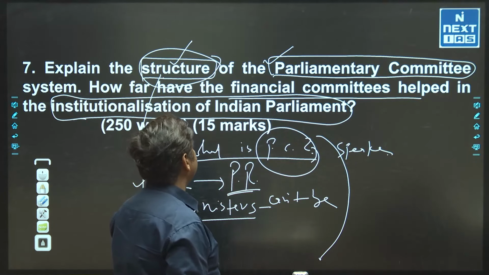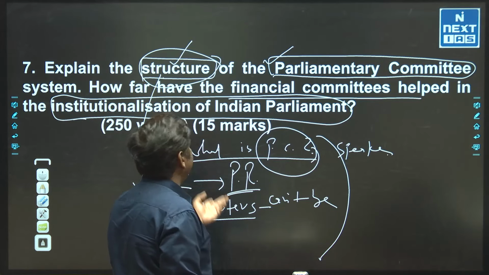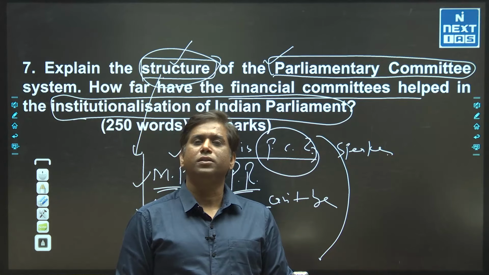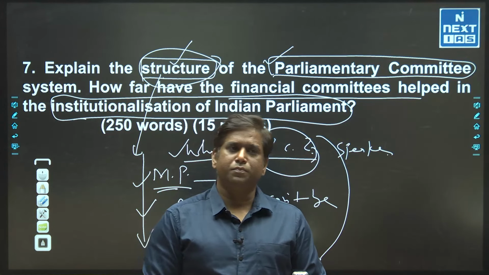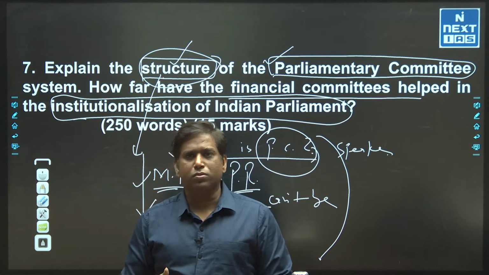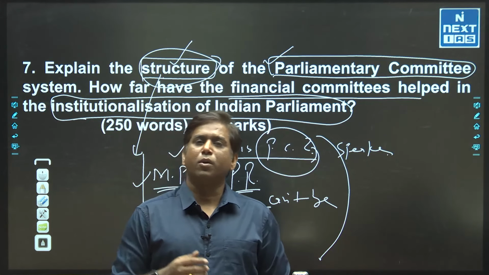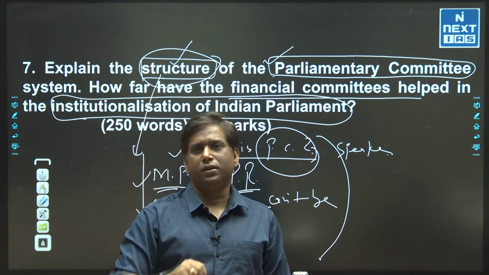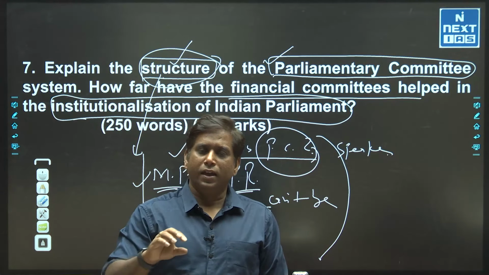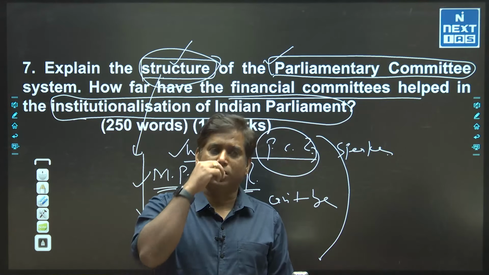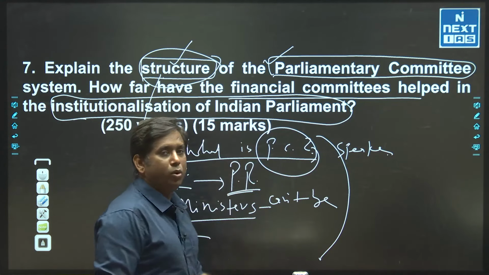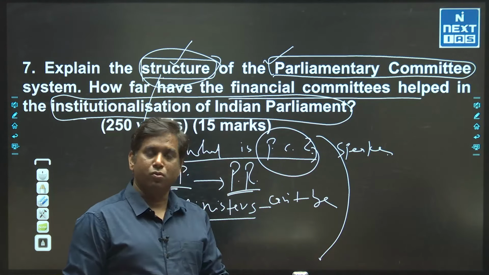How far have the financial committees helped in the institutionalization of Indian parliamentary committees? Simple. First talk about the three important financial committees: the Estimates Committee, the PAC, Public Accounts Committee, and the Committee on Public Undertakings. Discuss their major functions, and in a general way talk about how these committees play an important role in holding a check over the government's financial expenditure.